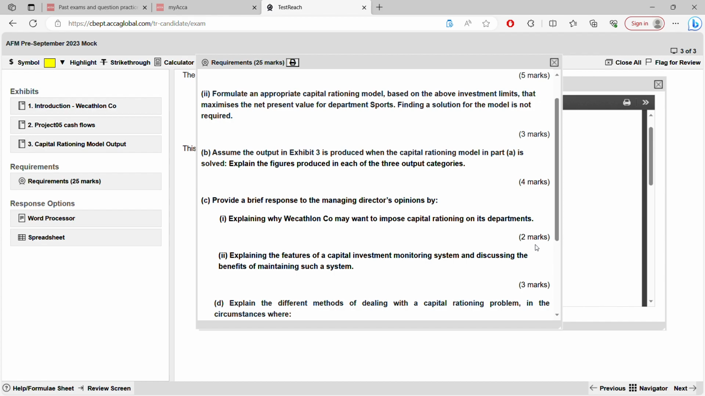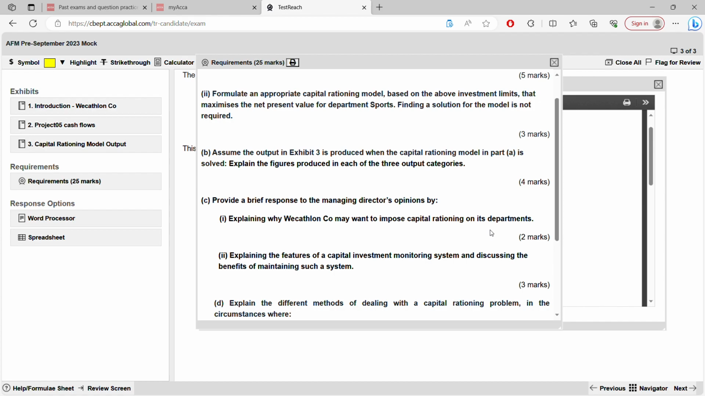Here, 2 marks. So 2 points you can give. Why capital rationing is imposed. So what do you think? Just from your idea. First of all, do you know what is capital rationing? You have to know the meaning. Capital rationing means when you're imposing a limit on the investment. If you go by theory, what does theory say? Undertake all the projects that give you a positive net present value, because that means maximization of shareholders' wealth.